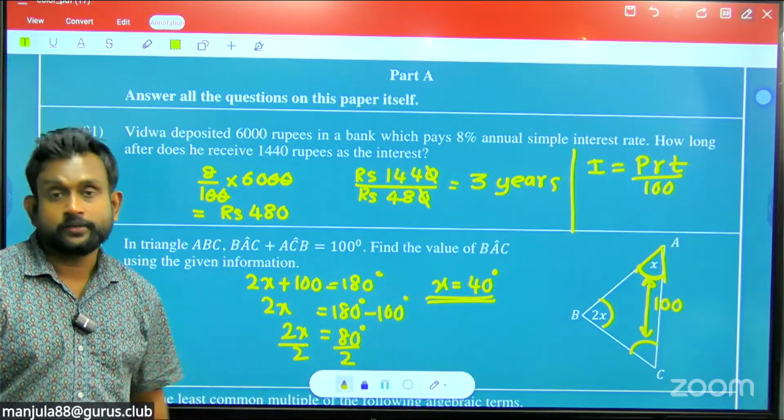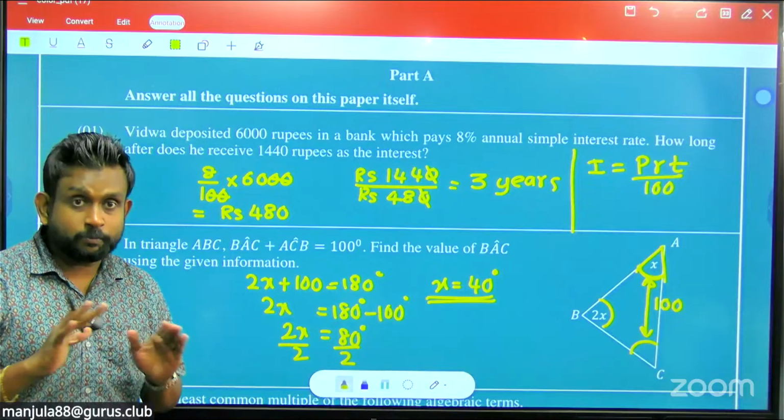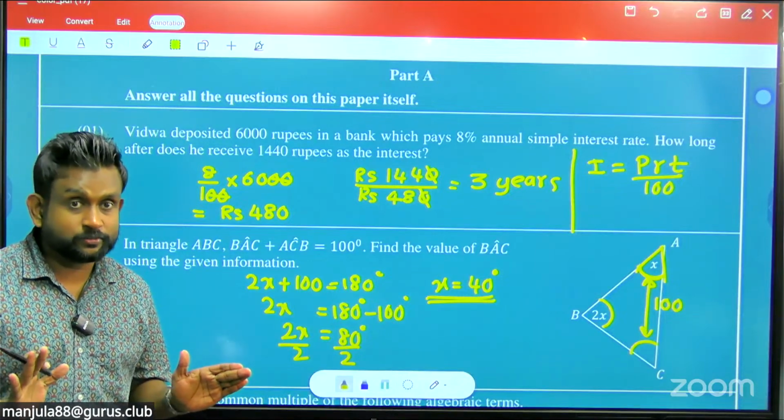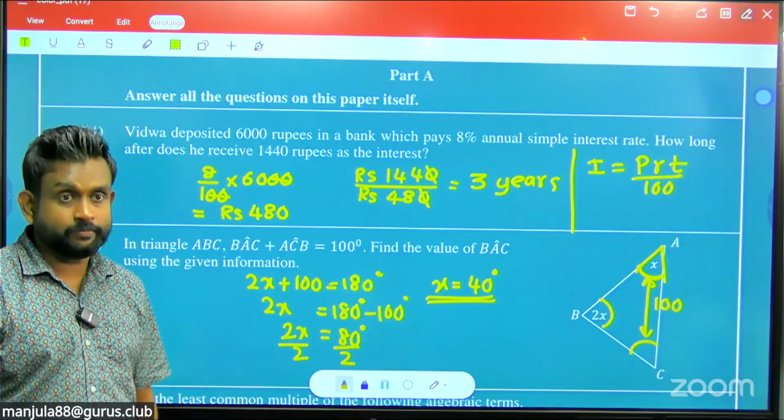Understood. So here we can see a somewhat different approach in the paper. We are expecting that kind of paper, not just an easy paper this time.